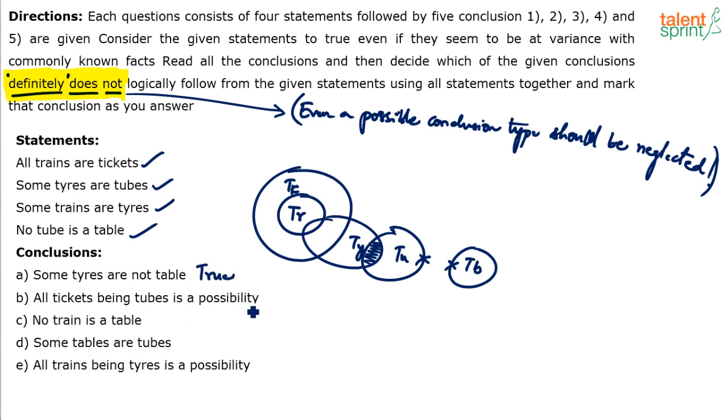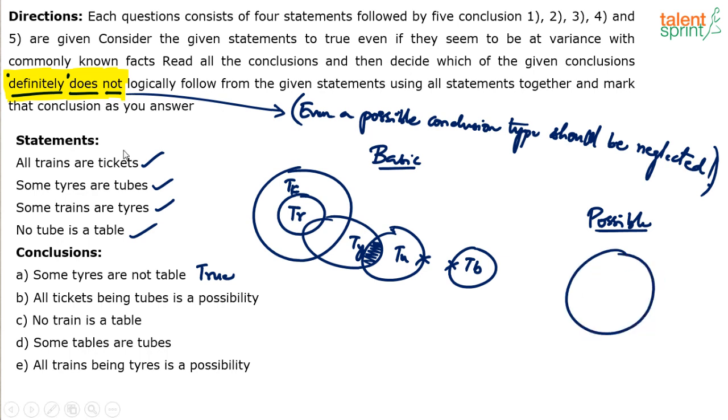All tickets being tubes is a possibility. It's possible. Yes or no? I mean, I don't have to explain that to you. Understand? All tickets being tubes is a possibility. It's possible. Why? Because I can draw a possible diagram in this fashion. Let me explain very quickly.